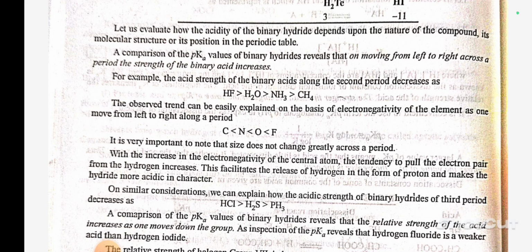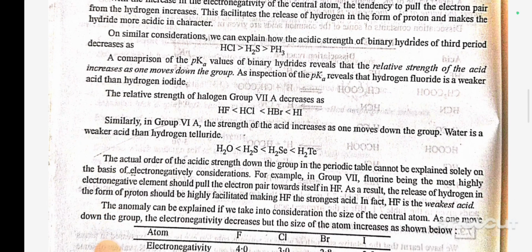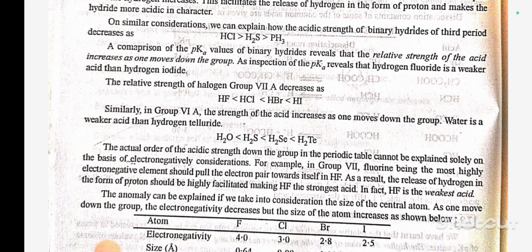The observed trend can be easily explained on the basis of the electronegativity of the element as one moves from left to right along a period. Carbon less than nitrogen less than oxygen less than fluorine. It is very important to note that size does not change greatly across a period. With the increase in the electronegativity of the central atom, the tendency to pull the electron pair from the hydrogen increases, thus facilitating the release of hydrogen in the form of a proton and making the hydride more acidic in character. On similar consideration, we can explain how the acidic strength of binary hydrides of the third period decreases as HCl greater than H2S greater than PH3.